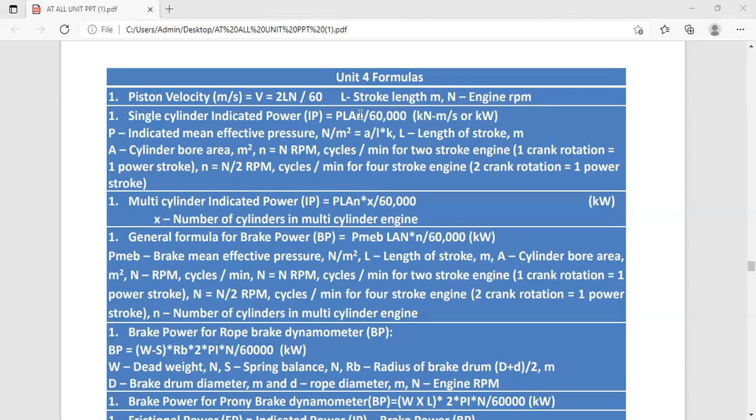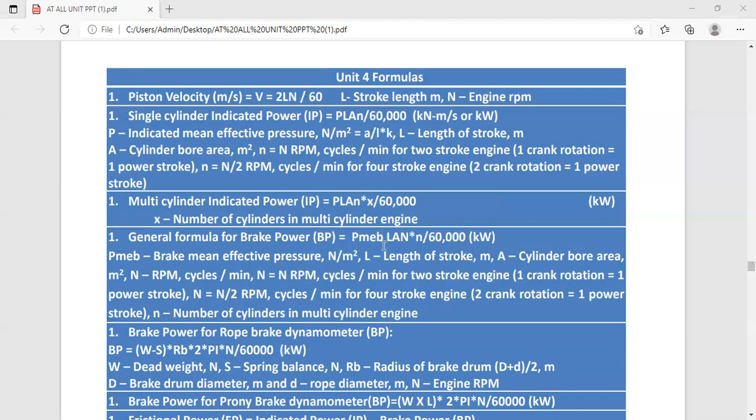Just see, the difference between these two formulas is that we multiply with the number of cylinders, and this X indicates the number of cylinders in a multi-cylinder engine. Now the general formula, that is, brake power BP is equal to PMB LAN divided by 60,000, where PMB is the brake mean effective pressure, which we substitute in Newton per meter square.